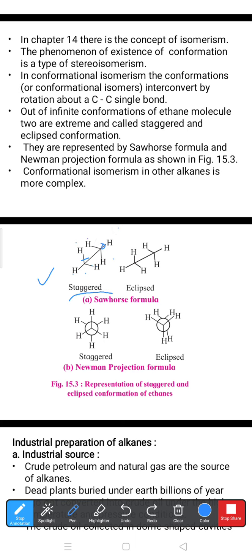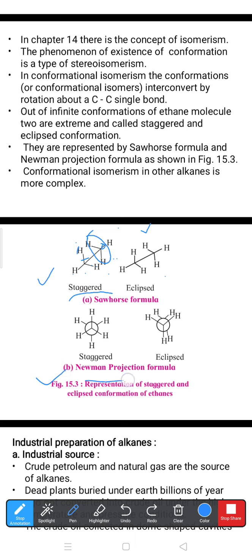You observe that the hydrogens are positioned away from each other, and that's why they show the staggered conformation. In the same way, if you rotate this position, we get this other position, and that is the eclipsed formula of ethane. Both the staggered and eclipsed formulas were introduced by Sawhorse, which is why they are Sawhorse formulas. The second type is the Newman projection formula.